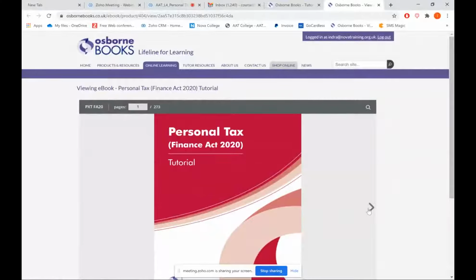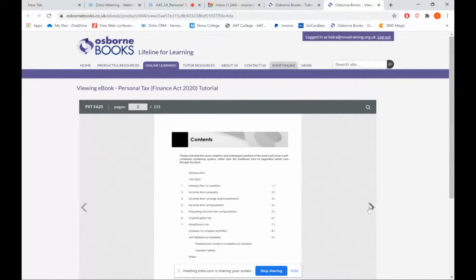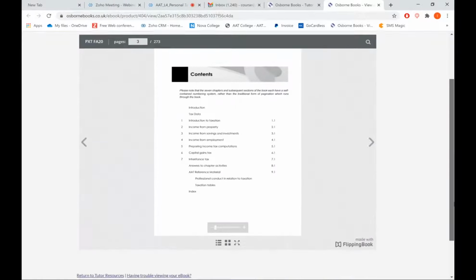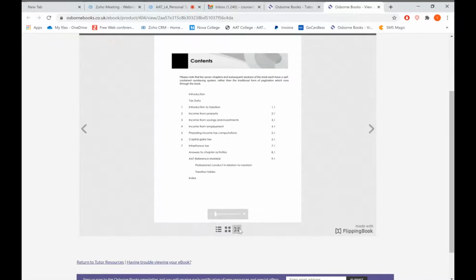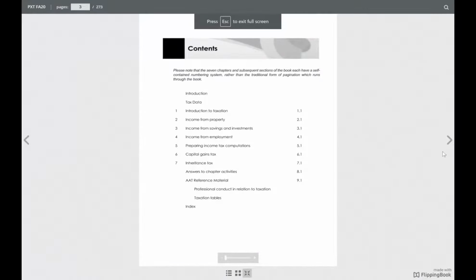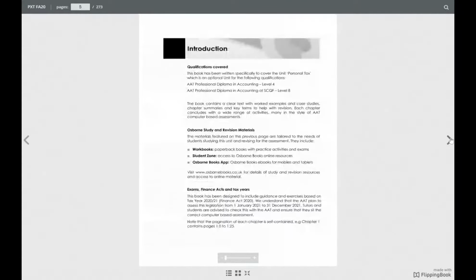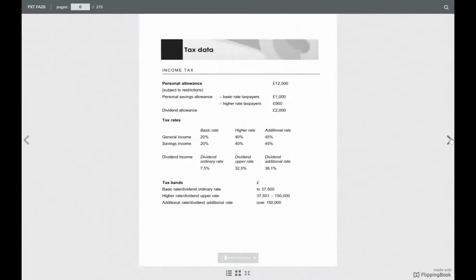So here is our book. You'll get all the reference material in the exam, and all these rates will be there.